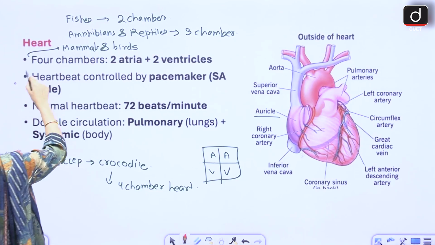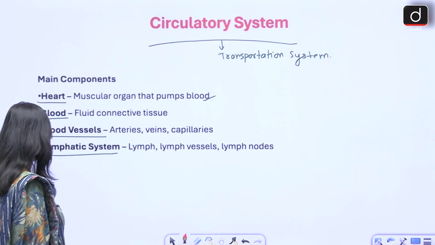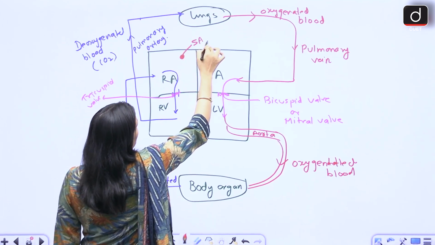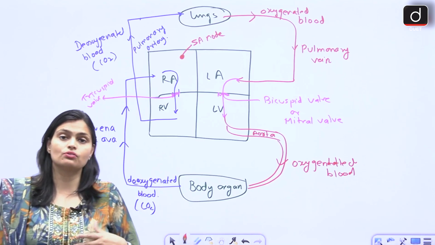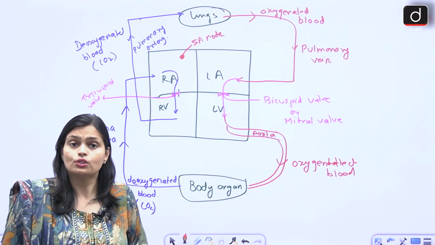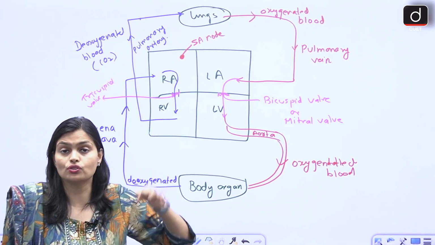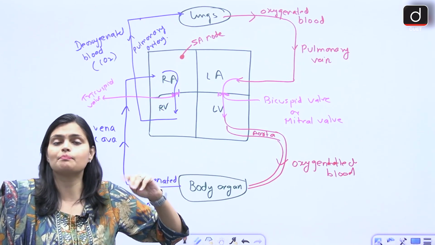Then the heartbeat is controlled by the pacemaker or SA node. So basically SA node, ये question भी पूछा जाता है, like where do you have SA node in our heart. So in the right atrium we have the SA node. So what happens, as you all know, all the body organs work whenever they receive a signal from the neurons, right? So in the heart, SA node receives the signal from the neurons. Once the SA node receives the signal, only then the heart starts pumping the blood.